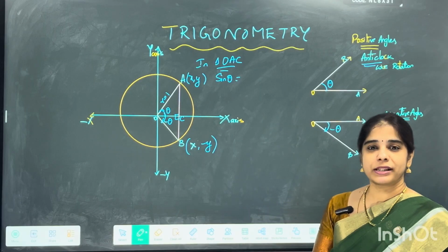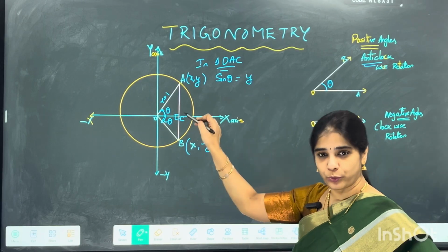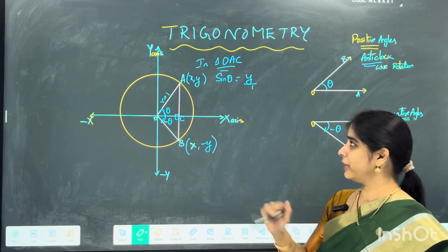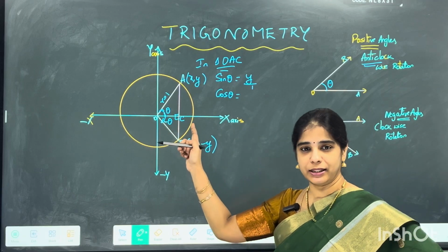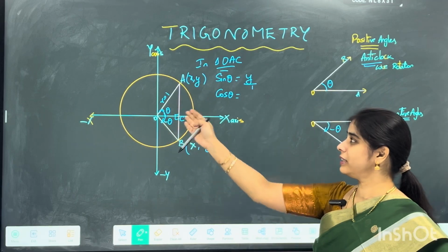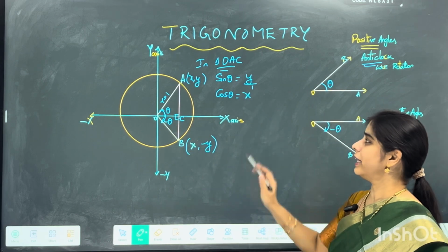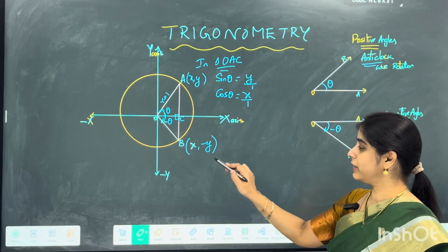Now I am talking about sine theta there. So tell me, what is sine theta? That is your opposite side y upon hypotenuse 1, which I am not mentioning, that's fine, right? Now coming to cos theta, that is your adjacent side by hypotenuse. Your adjacent is the horizontal length, that is your x coordinate. So that will be x by 1. Perfect.